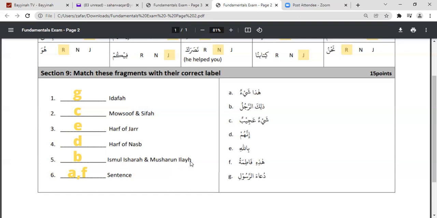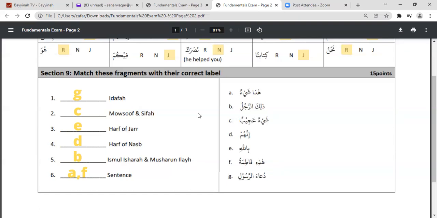And the fragment will be ismul ishara and musharun ilay if ism ishara is followed by alif lam. Keep this in mind, because this thing is very critical. Ism ishara followed by alif lam can only make the fragment of ishara and musharun ilayh.